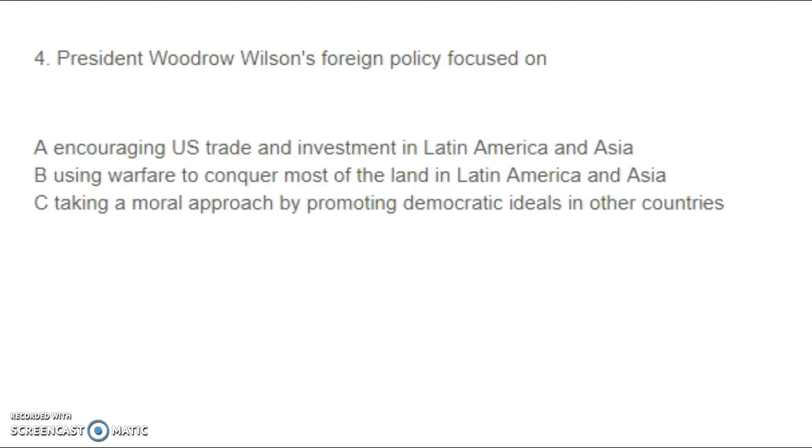Number 4. President Woodrow Wilson's foreign policy focused on A. Encouraging U.S. trade and investment in Latin America and Asia, B. Using warfare to conquer most of the land in Latin America and Asia, or C. Taking a moral approach by promoting democratic ideals in other countries.